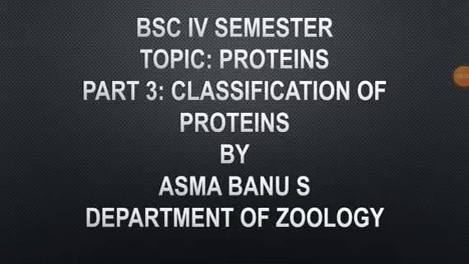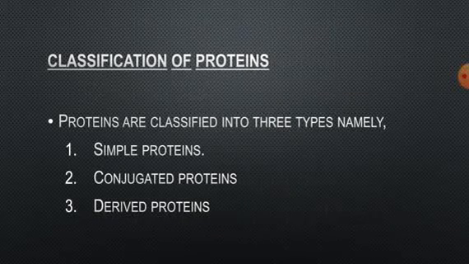Hello everyone. In the last class I explained the structure of protein. So today let us learn about the classification of proteins and the biological significance of proteins. Let us first know about classification. Proteins are classified into three types, namely simple proteins, conjugated proteins and derived proteins.